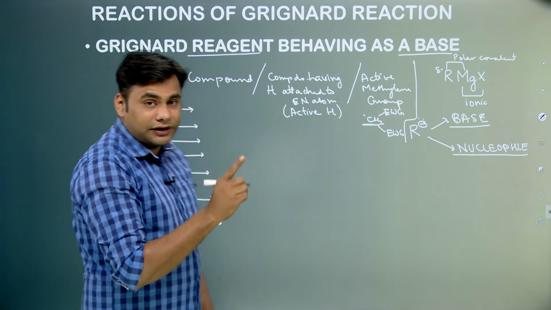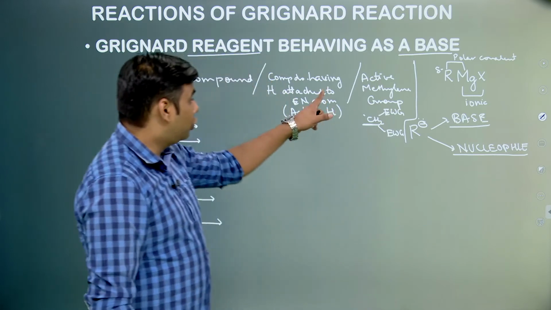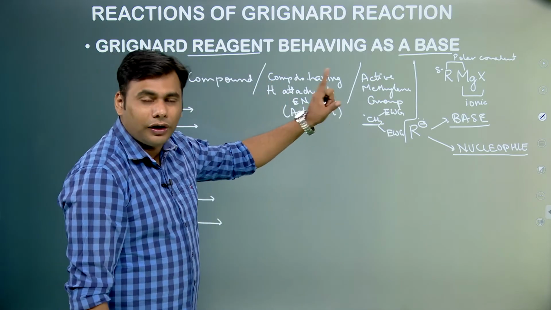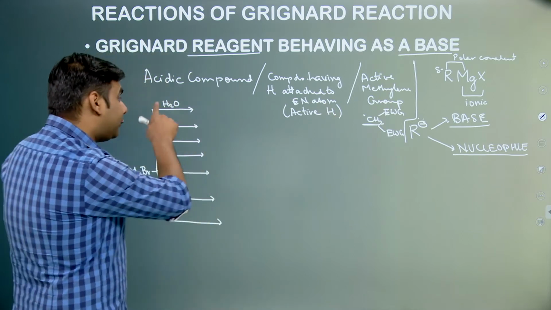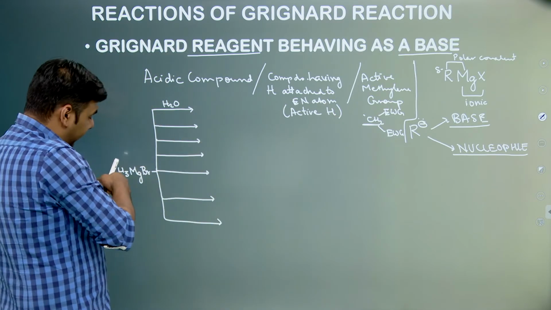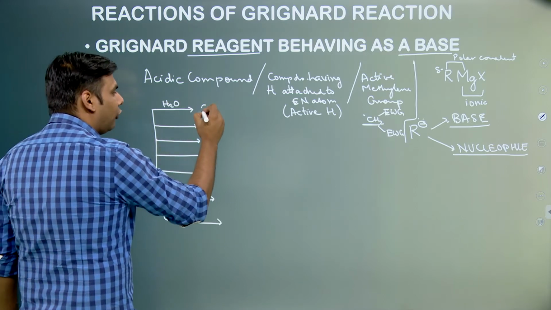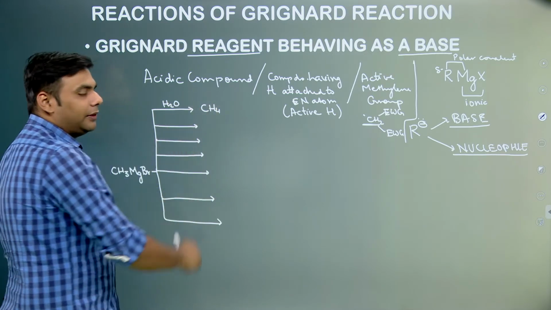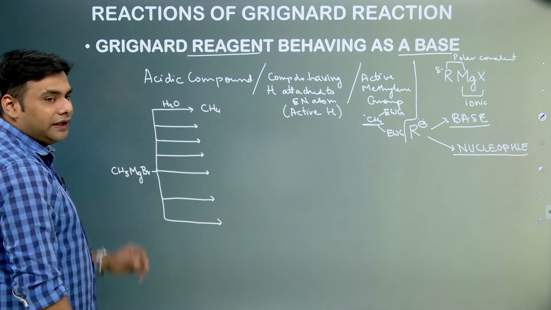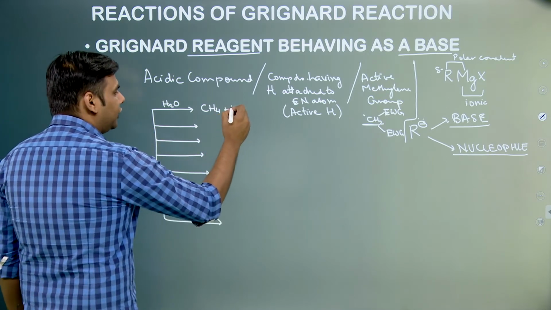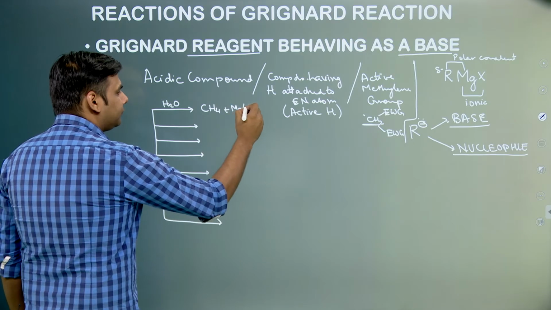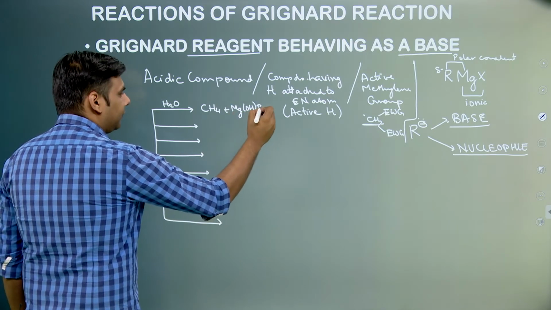Now in water, hydrogen is attached to a electronegative atom, so it is an active hydrogen or it is having some acidic strength. So H plus will get released from here. There is a CH3 negative present over here. CH3 negative and H plus will combine together and form methane gas. So there is an acid base reaction. H plus reacts with the base, plus MgOHBr.